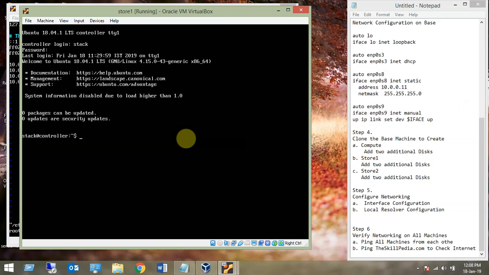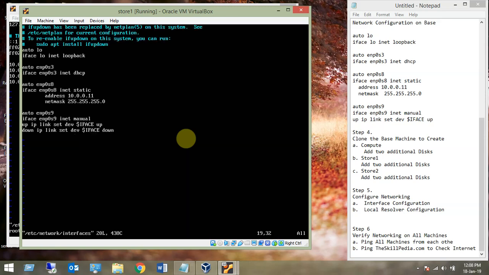Let's sudo su hyphen, and make changes into the file, vim /etc/network/interfaces. The first change is here: this is store 1, and store 1's IP address was 51. That's the IP address requirement. Other than that there is no change required on this machine.